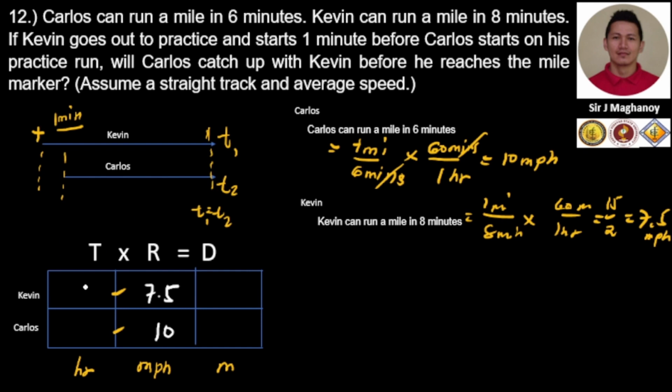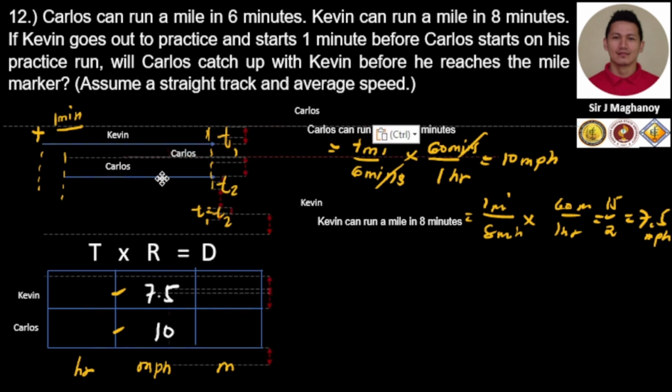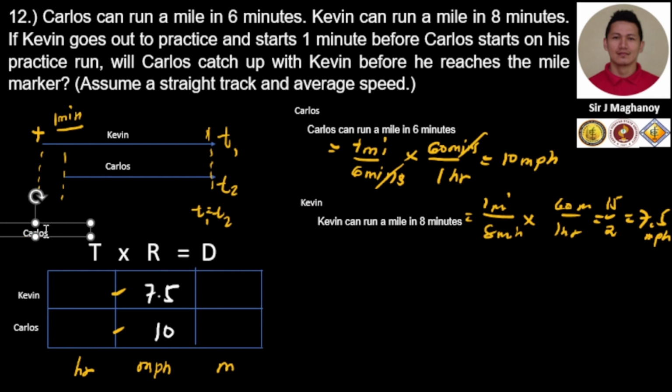So if we let x be, what is our statement?